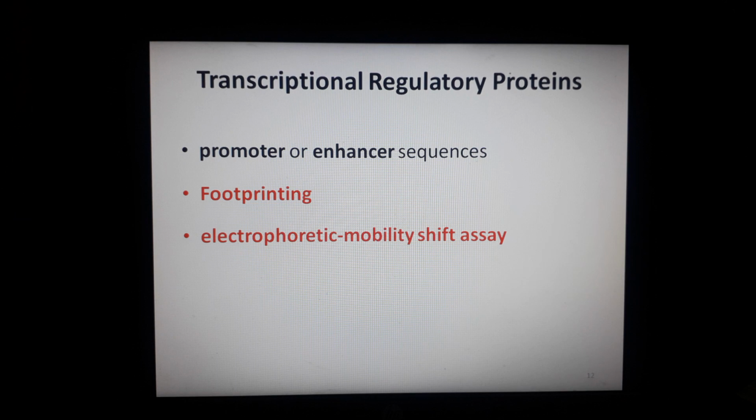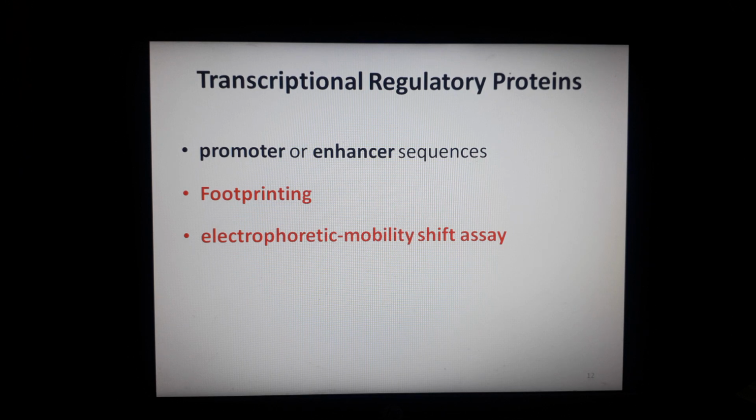DNA footprinting is a method of investigating the sequence specificity of DNA binding proteins in vitro, and this technique can be used to study protein-DNA interaction both outside and inside the cell. It is used to analyze how proteins bind to these DNA sequences.